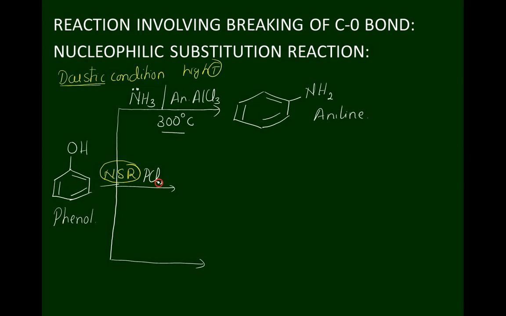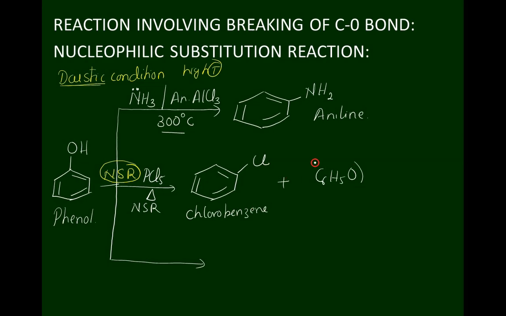When phenol is heated with phosphorus pentachloride, it undergoes nucleophilic substitution reaction. Chloride nucleophile replaces the OH group to form chlorobenzene, along with (C6H5O)3P, triphenyl phosphate.